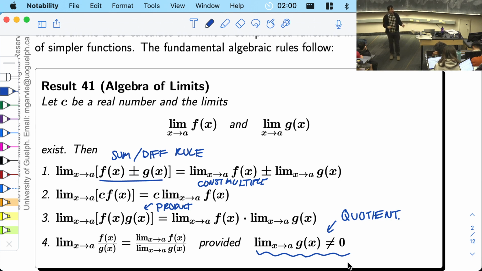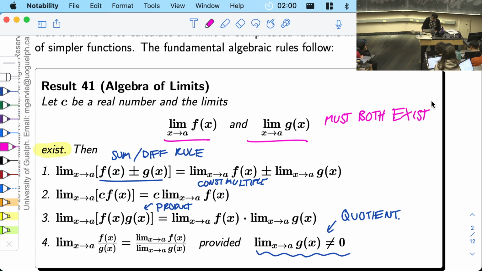And just like we saw 2 weeks ago, there is an important caveat you've got to make sure you don't forget about, which is that the limits must exist. I would write this in big letters over here. This limit and that limit must both exist. If they don't exist, then the limit rule does not apply, and the answer could be anything.